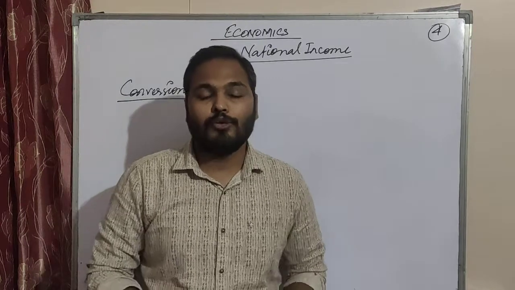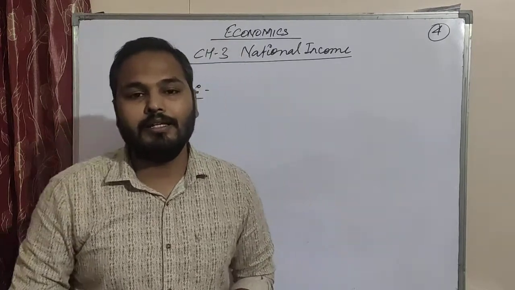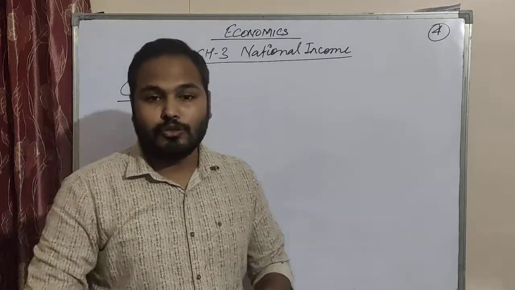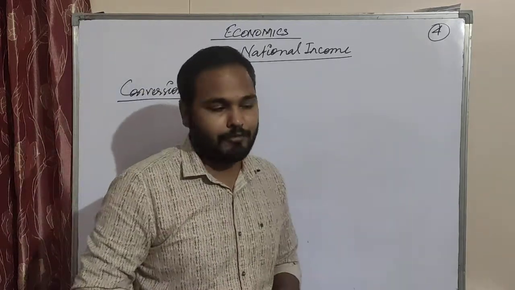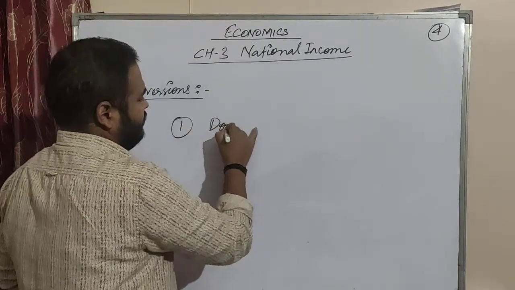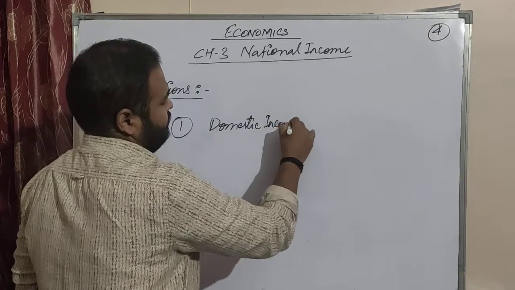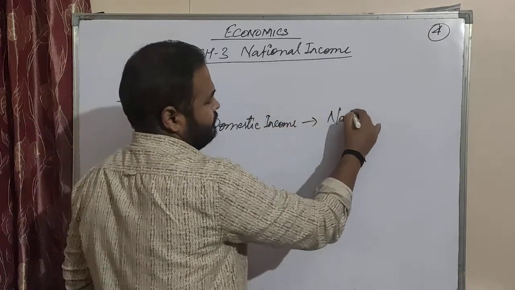Now today we are going to revise what we have studied earlier. Means in previous classes we have already studied about the conversion, so we will do it together for your benefit. First conversion we did was about domestic income to national income.